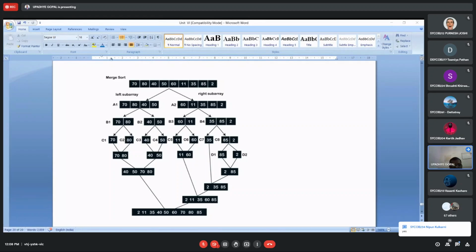You try this example on your own. Till that, we will go for attendance. Same example you can try in your notebook. Everyone will do the same example.